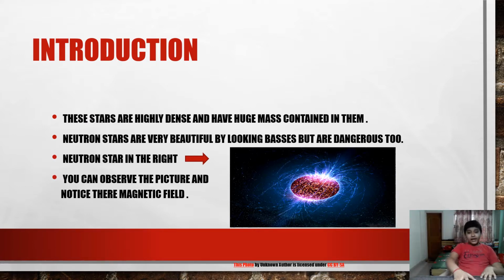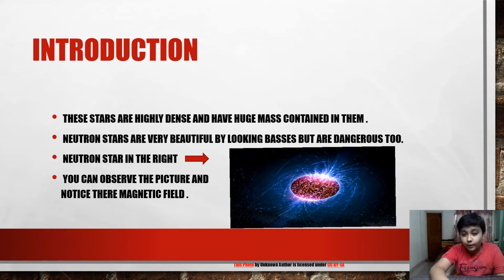So neutron stars you can observe on the right. You can see they look so beautiful, but they are very dangerous. Now you can notice their magnetic field. You can see the blue lines on the picture. That is its magnetic field. Normally the magnetic field cannot be seen by eyes, but a neutron star's magnetic field is so dense and powerful that we can see it. Okay, so let's move to our next topic.